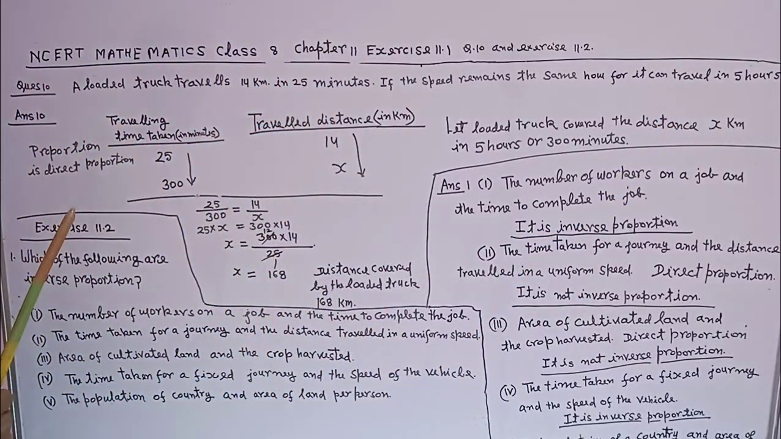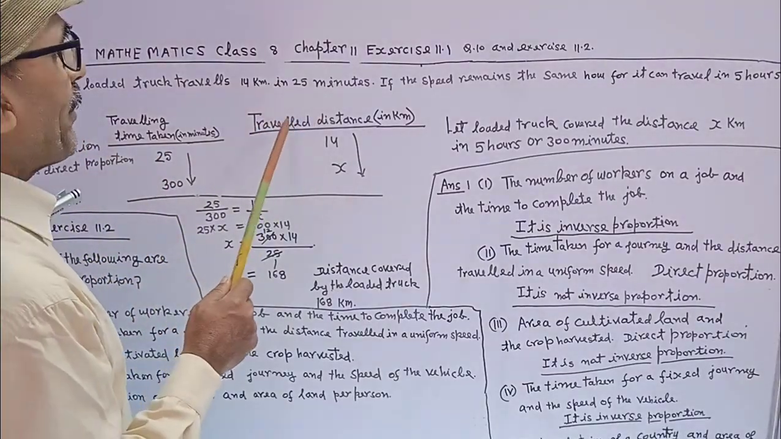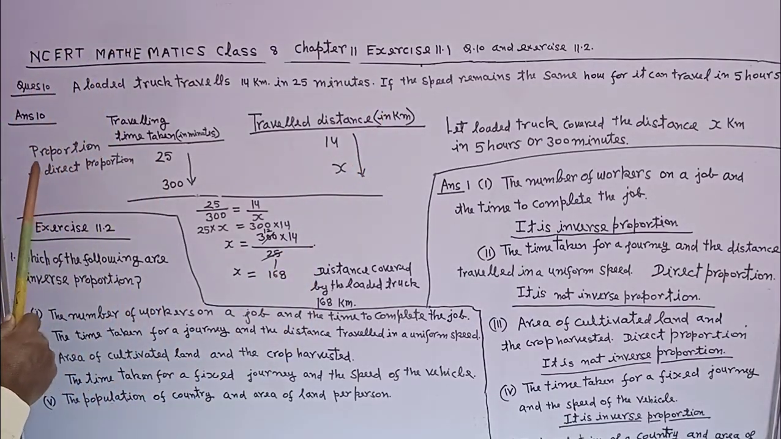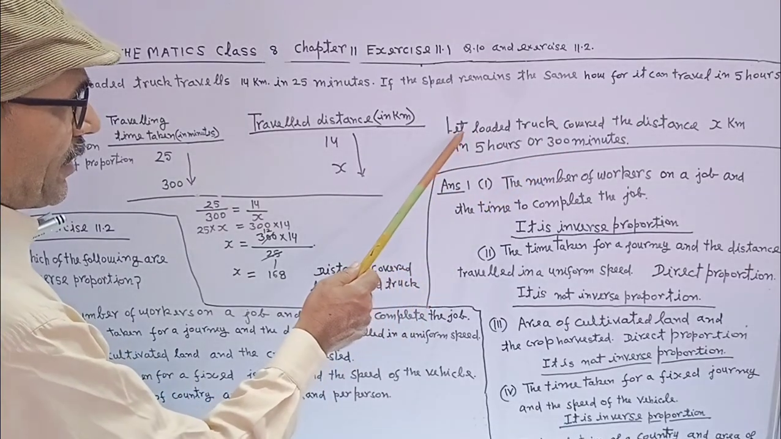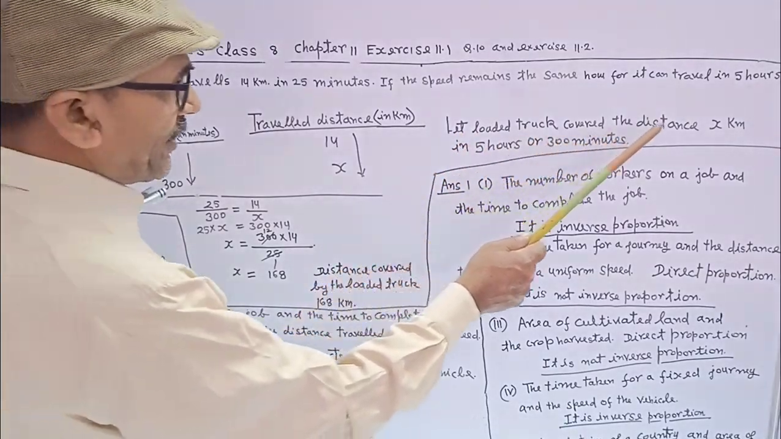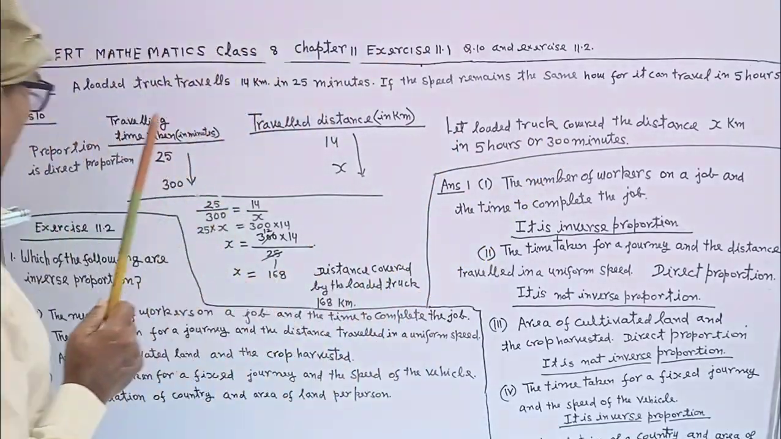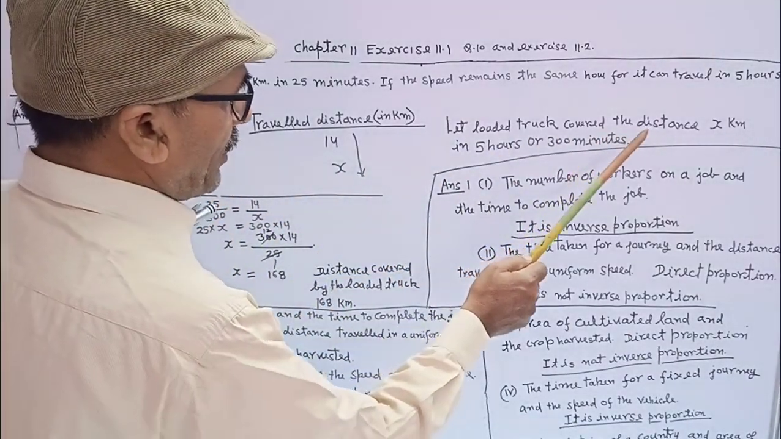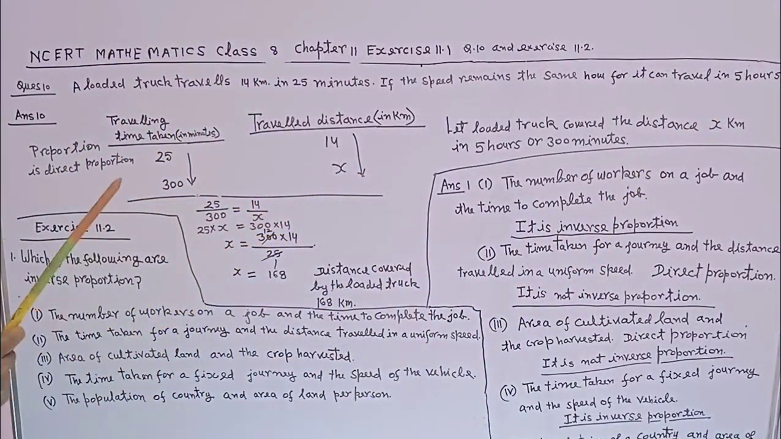Answer 10. Traveling time is taken in minutes, travel distance in kilometers. The proper proportion is direct proportion. So 5 hours, that is, let the loaded truck cover the distance x kilometers in 5 hours or 300 minutes. So in 300 minutes it will cover the distance x kilometers.